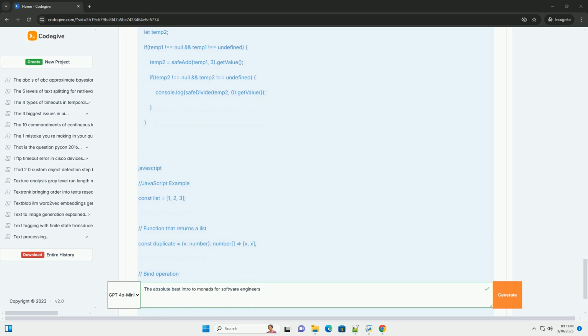Lifting a value into the monad and then binding it to a function is the same as directly applying the function to the value. In simpler terms, putting something in a box and then immediately taking it out and processing it is the same as just processing it directly.